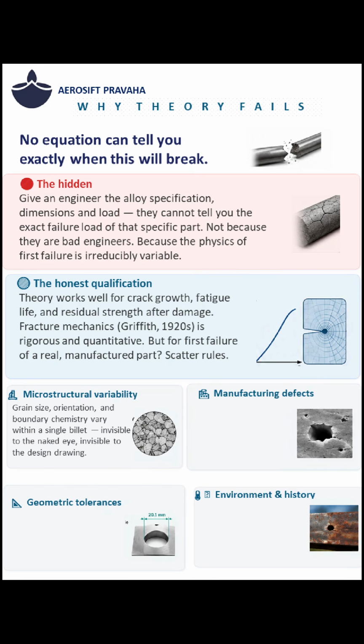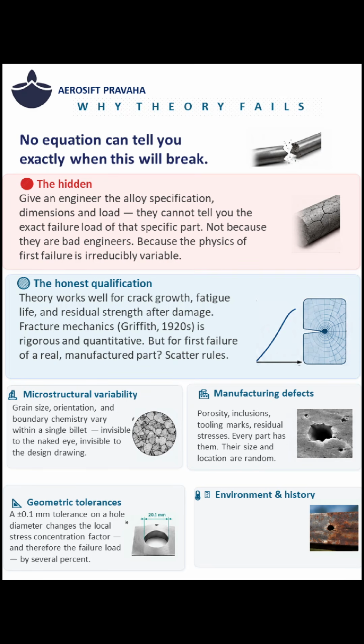Microscopic grain variations remain invisible, yet significantly influence material strength. Random porosity, inclusions, and stresses make every manufactured part unique. Small dimensional tolerances significantly alter stress concentration and structural failure load. Environment and loading history continuously influence a part's structural strength.